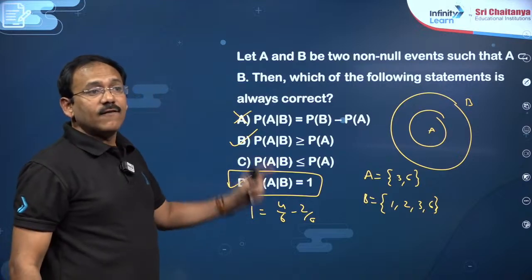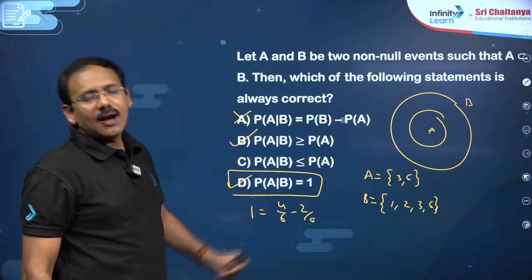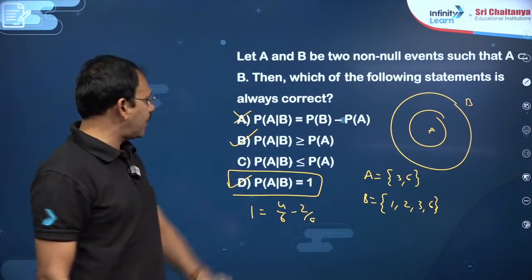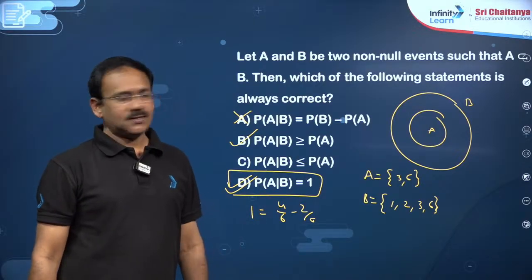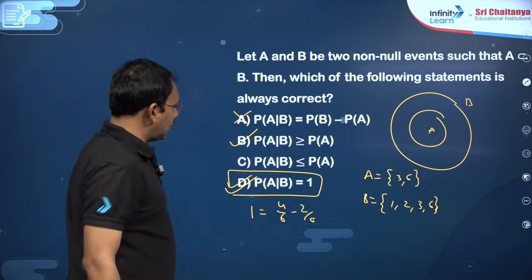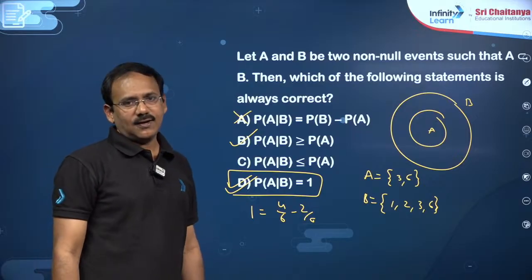When it is a subset, when you know that B happened, 100% you can say that A has happened. So option D is the best option out of these, my dear friends. Of course, this is greater than or equal to, but you can say equal, right?